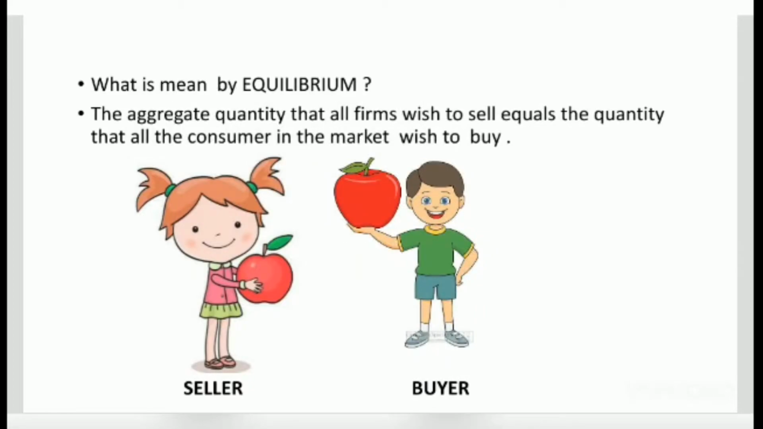The aggregate quantity that all firms wish to sell equals the quantity that all the consumers in the market wish to buy. Here I am going to explain one example. A seller is a person who supplies goods and services. He should know how much of the goods and services will be needed by the buyer. Similarly, a buyer is a person who purchases goods and services according to their demand level with the price, and he should also know how much of the goods will be needed by him or her.